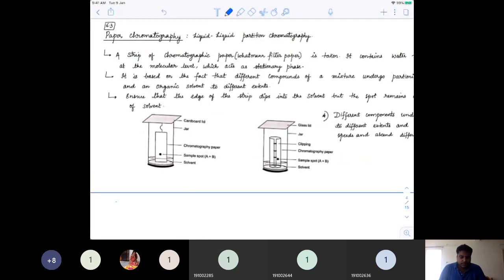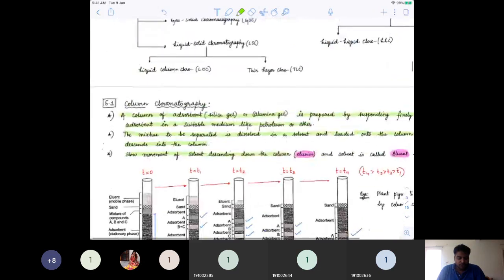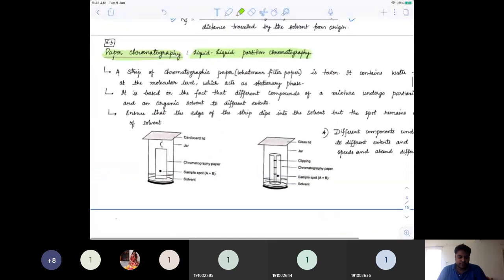This is the last type of chromatography, which is paper chromatography. Paper chromatography is a liquid-liquid partition chromatography. So this is a partition chromatography. In NCERT, you might see there are three chromatographies that have been emphasized. One is thin layer chromatography, column chromatography, and finally partition chromatography.